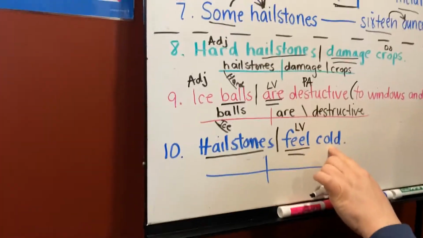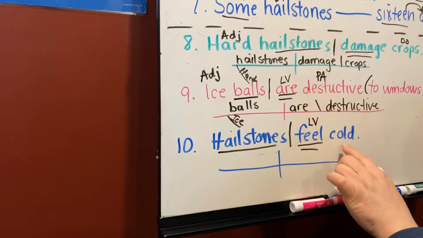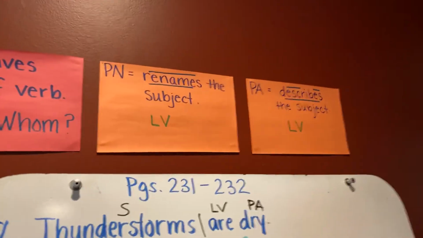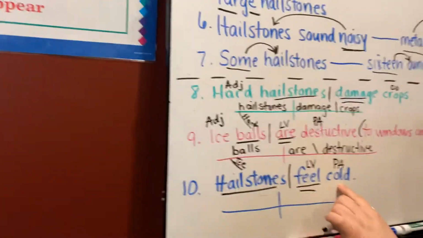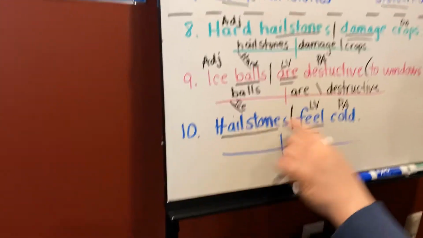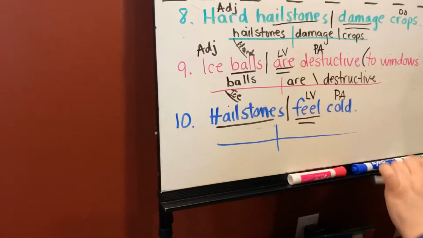Okay, so hailstones feel what? They feel cold. Let's look up to what the PA looks like, our predicate adjective. It describes the subject. Here, cold is a PA, and it's describing hailstones. This word feel is linking hailstones and cold.